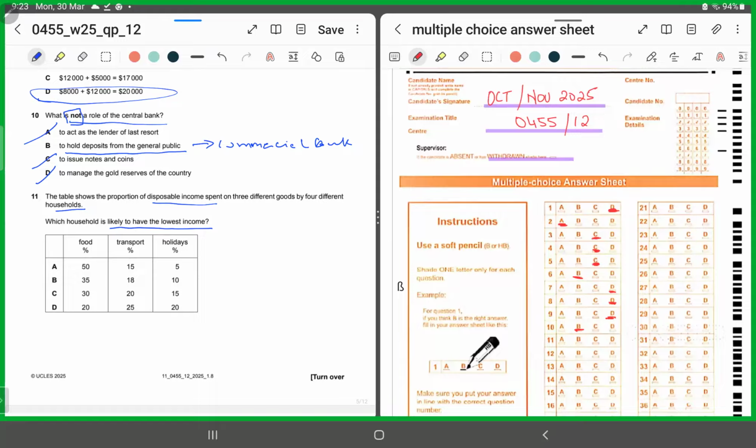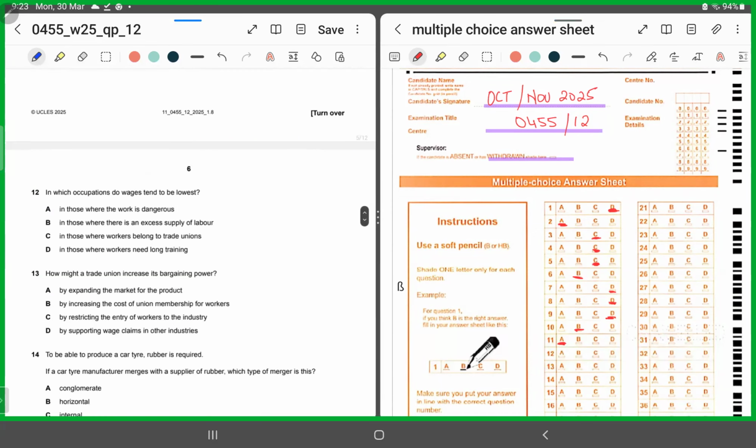Why? Because holidays is supposed to be leisure. So the household that spends least on leisure and most on food is supposed to be earning the lowest income. So which household spends least on holidays? A. And it's spending the most on food, 50%. So this household earns the lowest income. So for MCQ number 11, we'll shade in A as the correct answer.